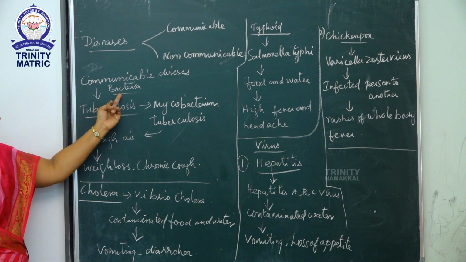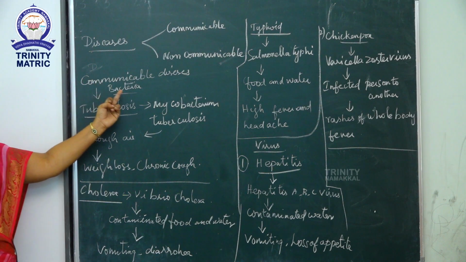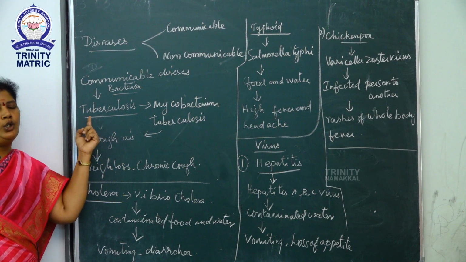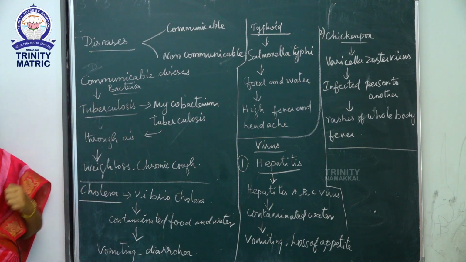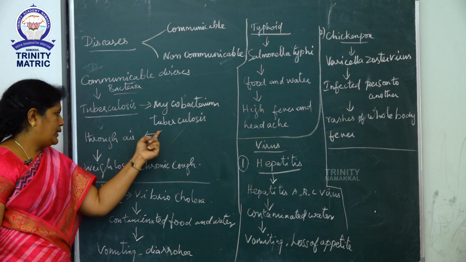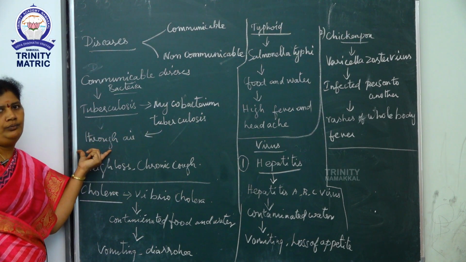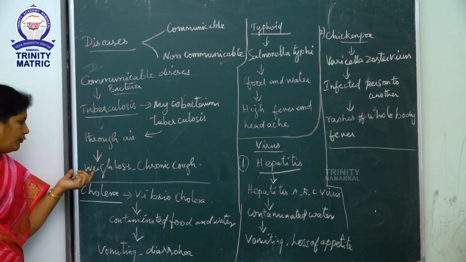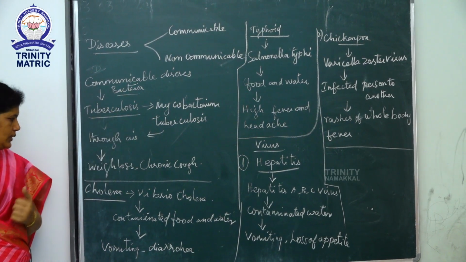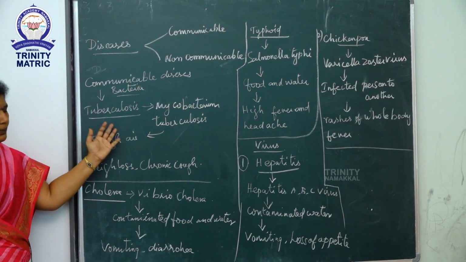Diseases caused by bacteria or viruses. The first is bacterial disease. The first one is tuberculosis. Tuberculosis is a bacterial disease caused by Mycobacterium tuberculosis. This disease spreads through the air. Weight loss and chronic cough are symptoms of tuberculosis. BCG vaccination should be given to prevent tuberculosis.